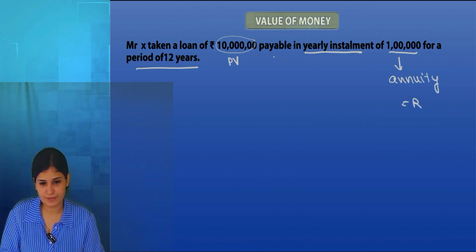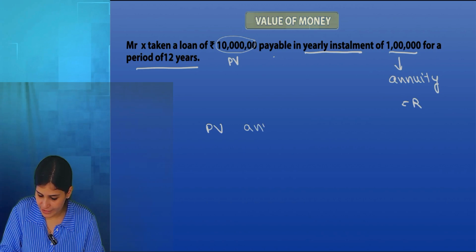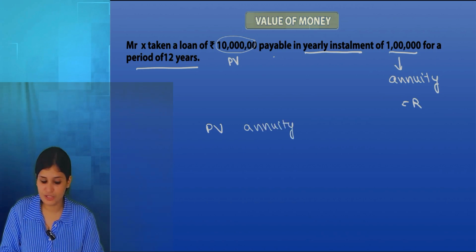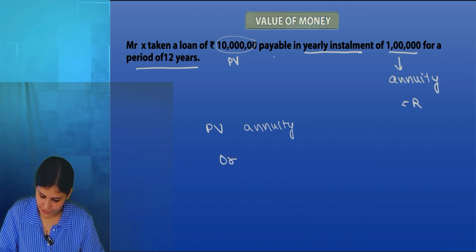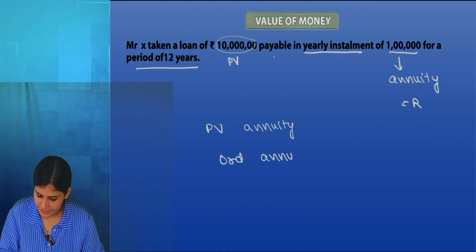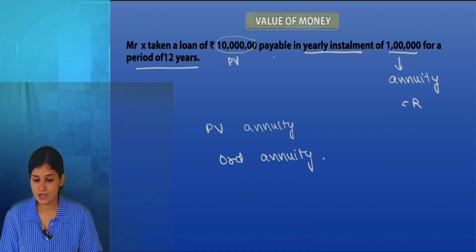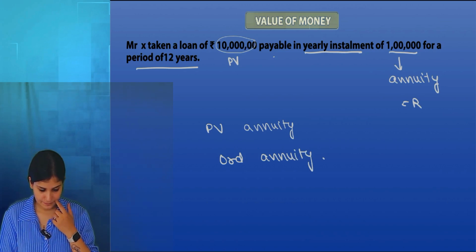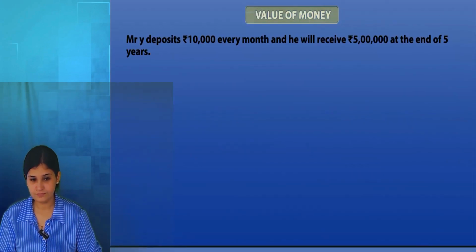So this situation is present value annuity. It does not mention whether it is in the beginning or at the end, so it is ordinary annuity. Understood? Agreed? Online agreed? Yes, ma'am.